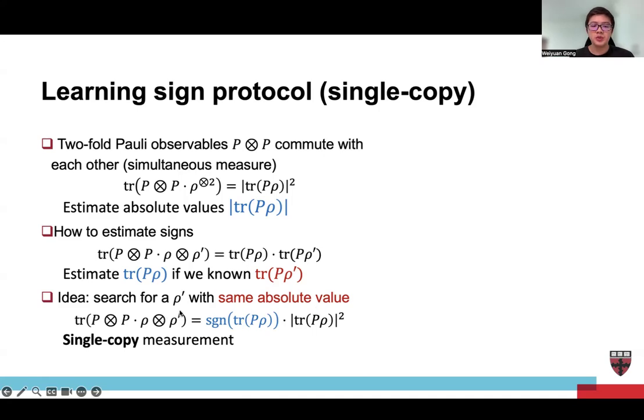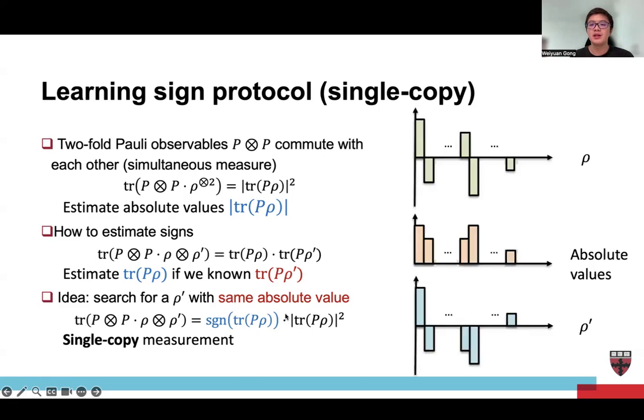And because rho prime can be classically searched through brute force, we can actually achieve this p tensor p and rho prime using single copy POVM. So we can actually achieve this using single copy measurement. And this is a figure illustration. This is rho, and the diagrams here are trace p rho, and we know the absolute value, and we just classically search for a rho prime that has the same absolute value as rho.